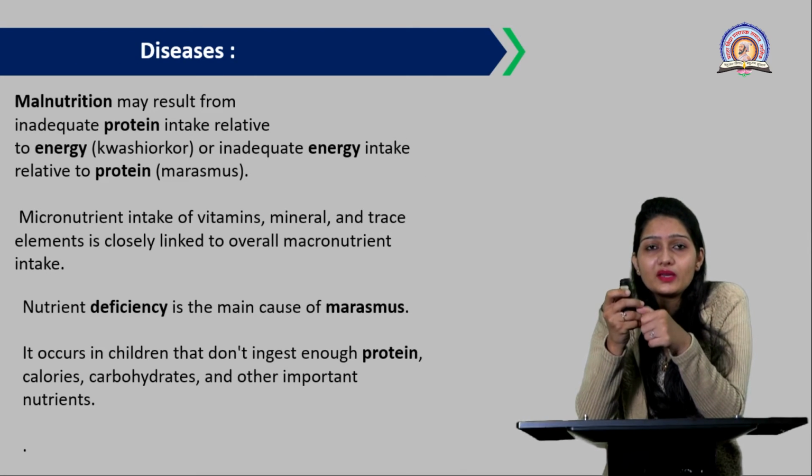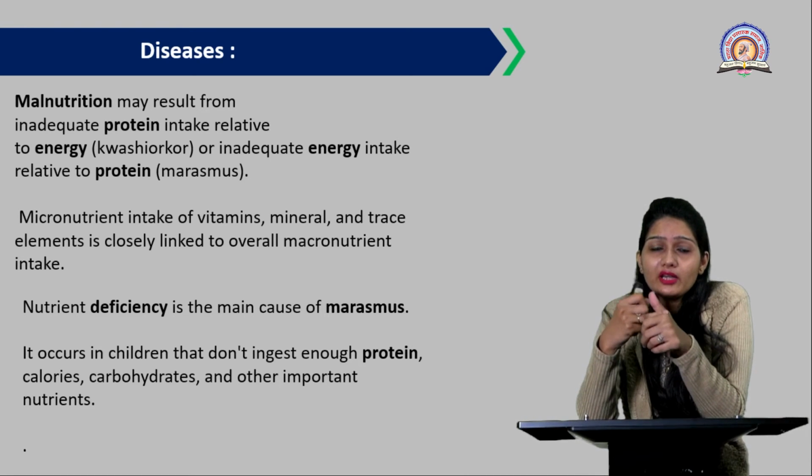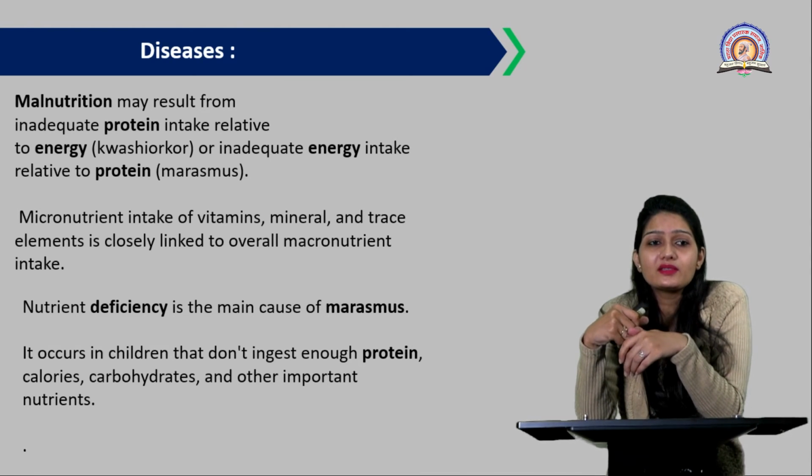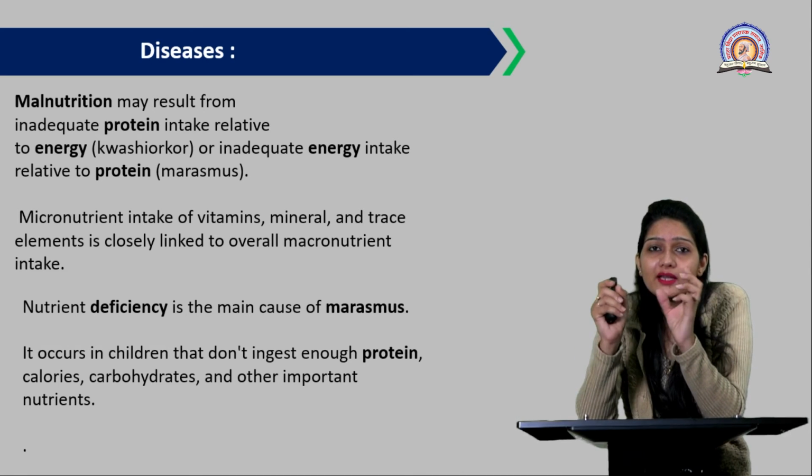So malnutrition may result from moderate protein intake relative to the energy.